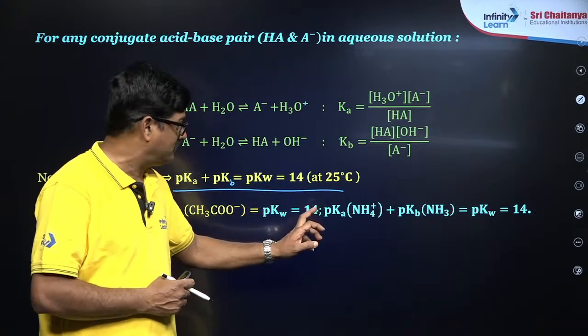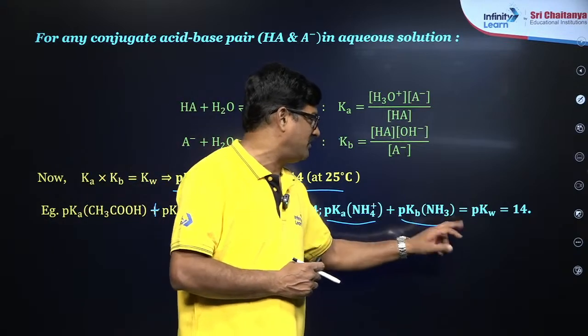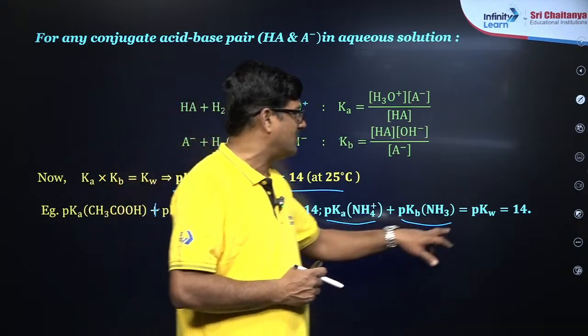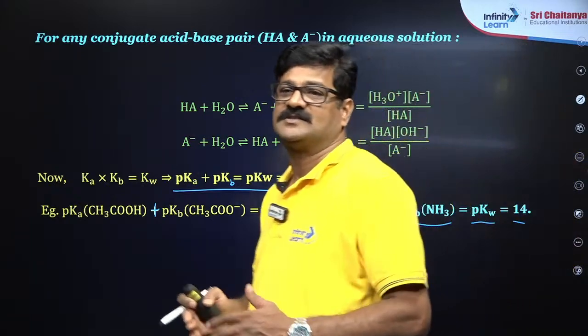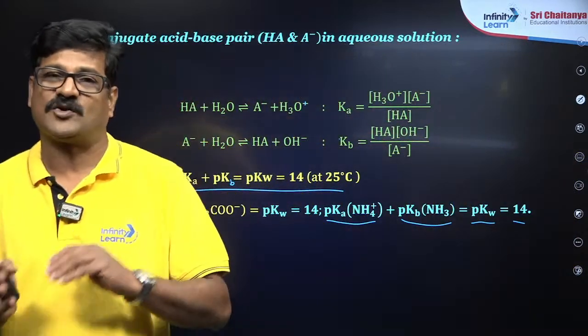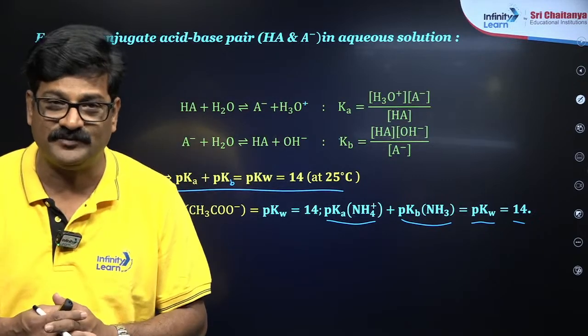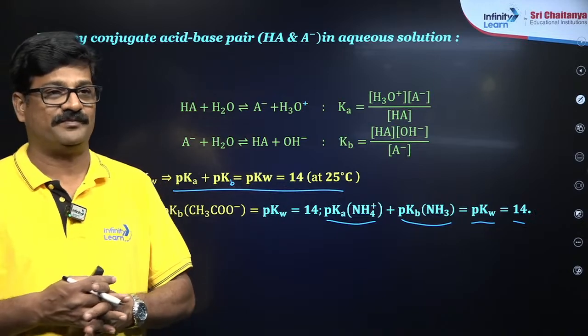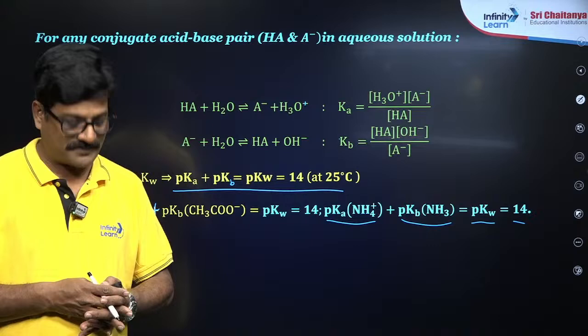Similarly, pKa of NH4 plus plus pKb of NH3 is equal to pKw is equal to 14. So you have to take an acid and its conjugate base, or a base and its conjugate acid, दोनों मिलके 14 के बराबर होना चाहिए, and it is equal to pKw. It's very, very important, these expressions.